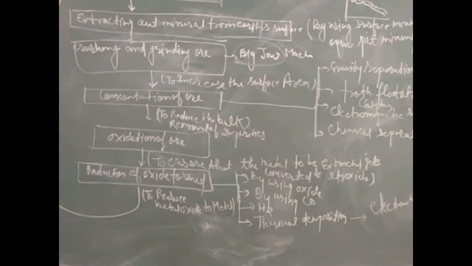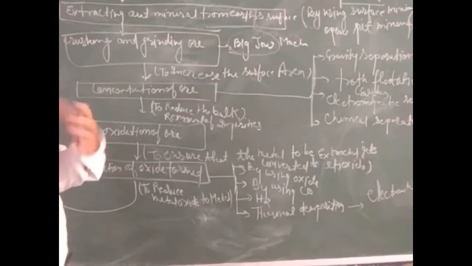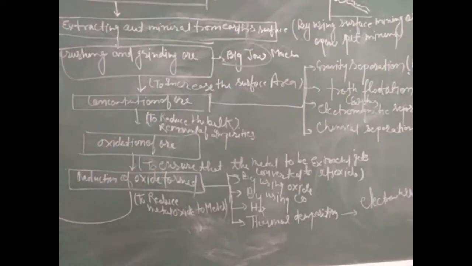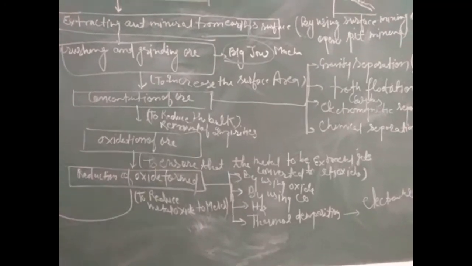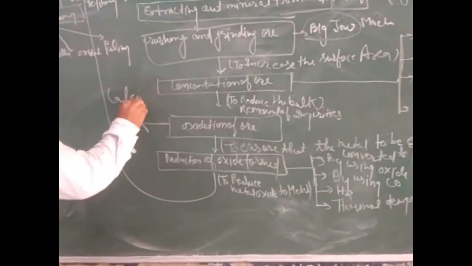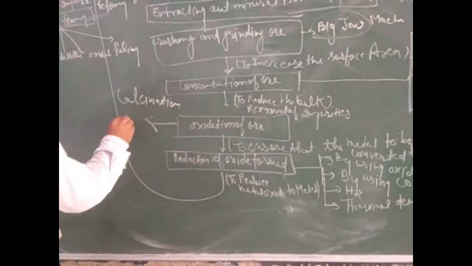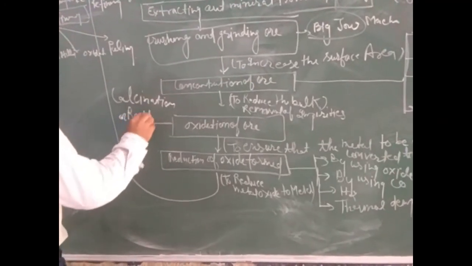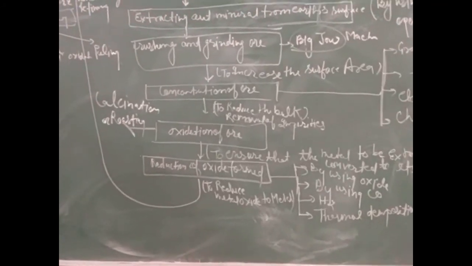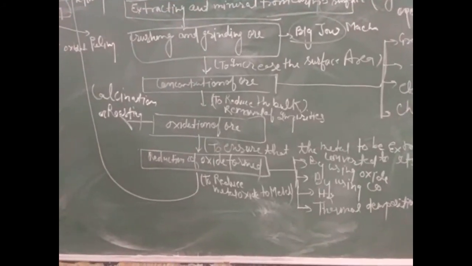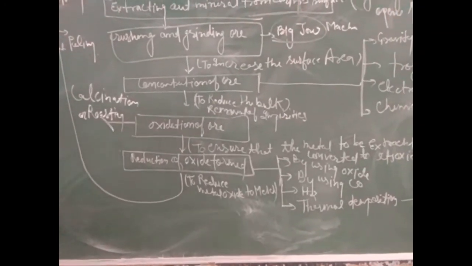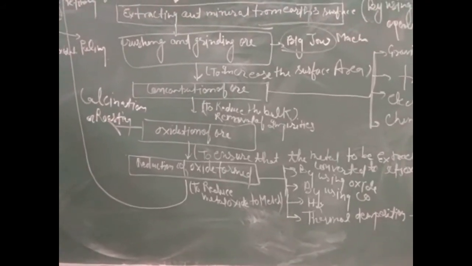Means the process by which ores are converted into oxide form. That is called oxidation of ore. Oxidation of ore can be carried out by two processes. First process is called calcination, and second process is roasting. Calcination is the process that is carried out in the absence of oxygen.